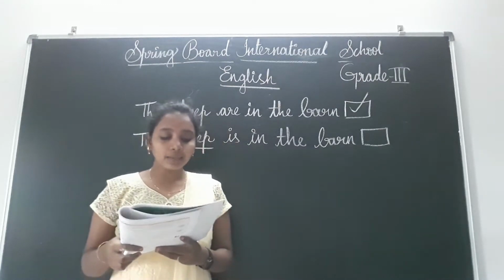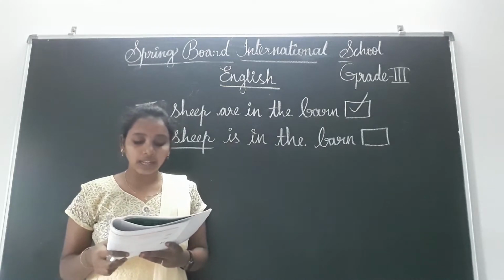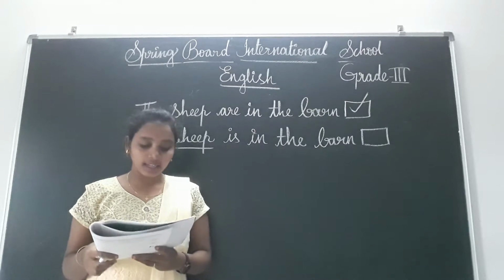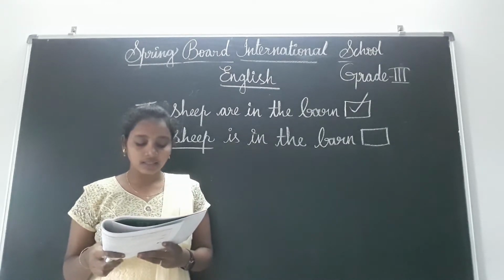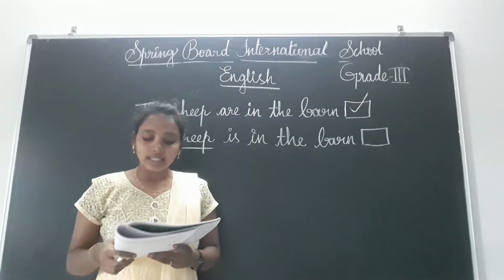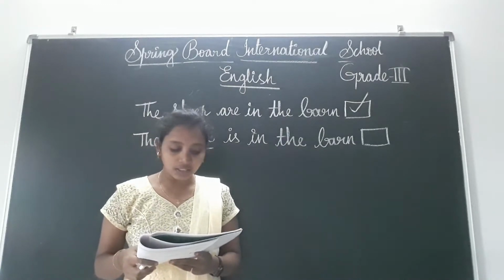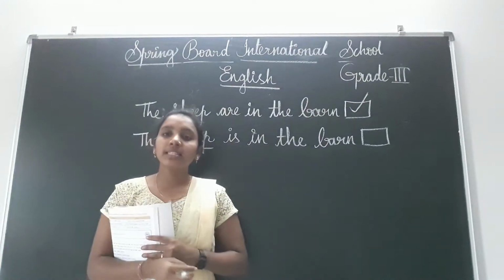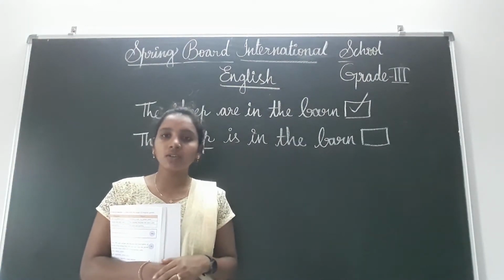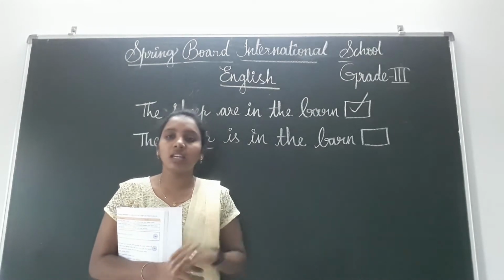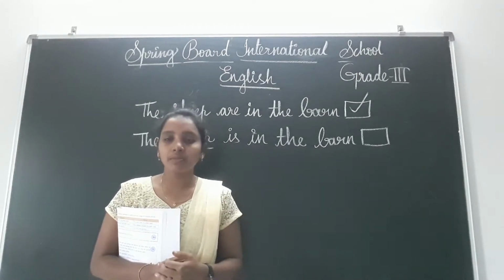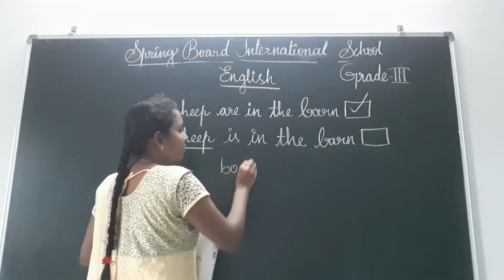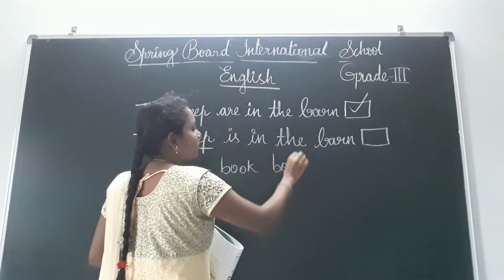While most nouns take their plural forms with a few simple changes, such as adding s or es to the end of the words, some nouns do not follow this rule. Such nouns are called irregular nouns. That means, see children, some nouns we can easily change into plural forms by adding s or es, like book, books.